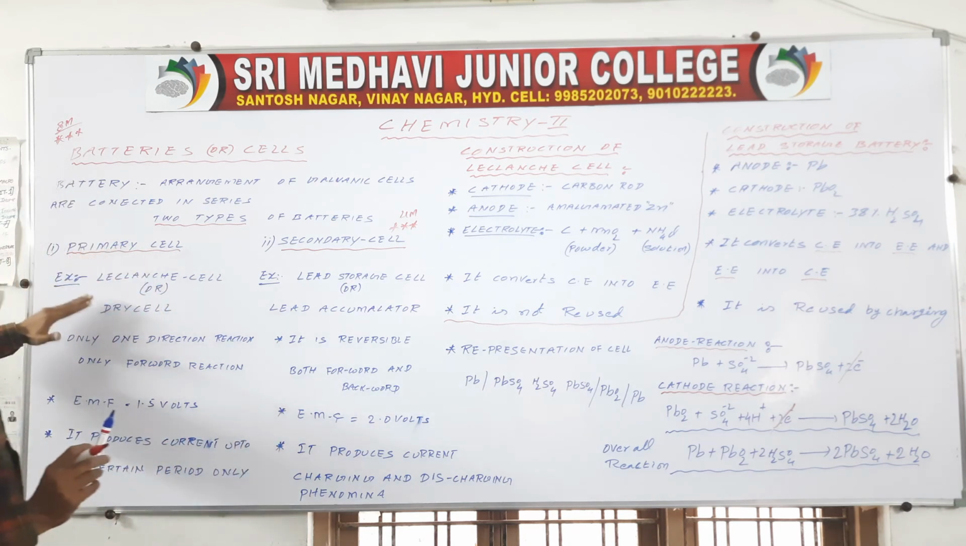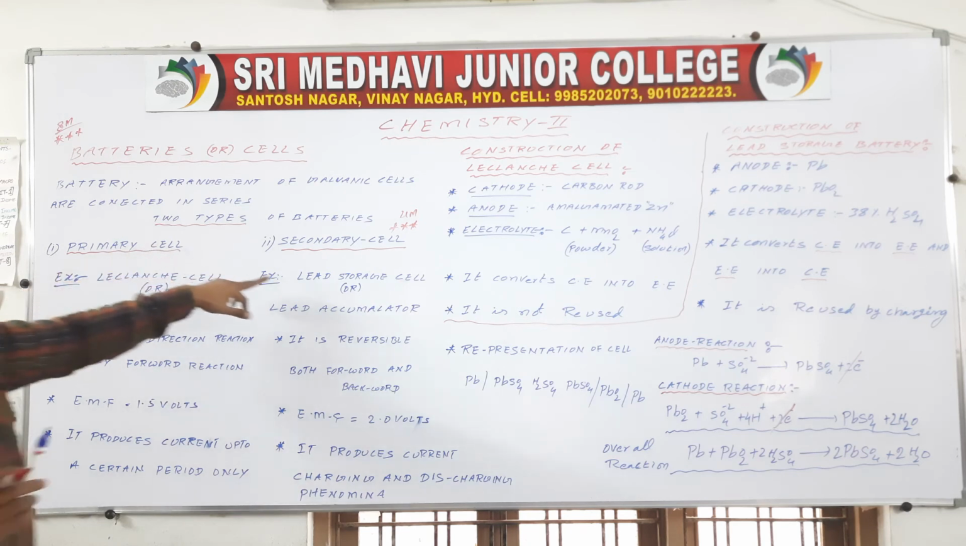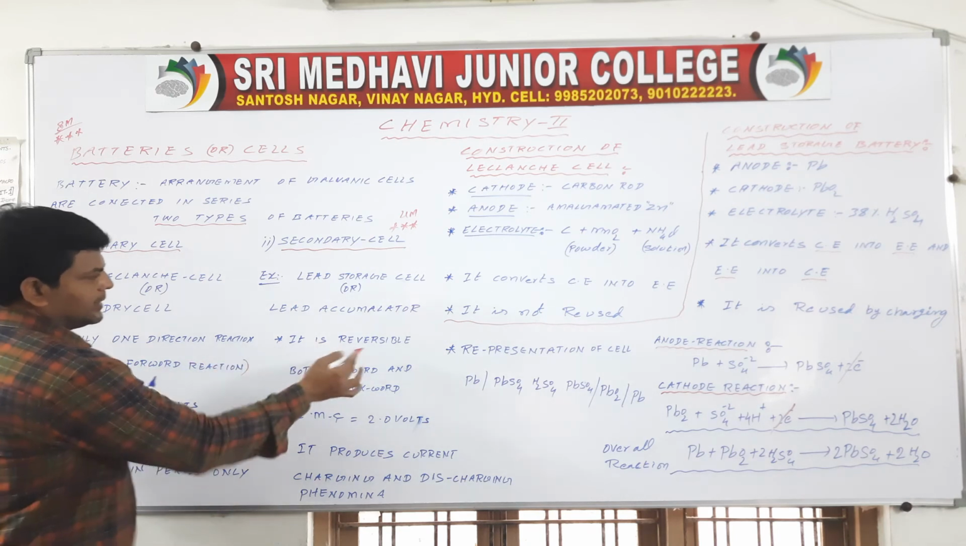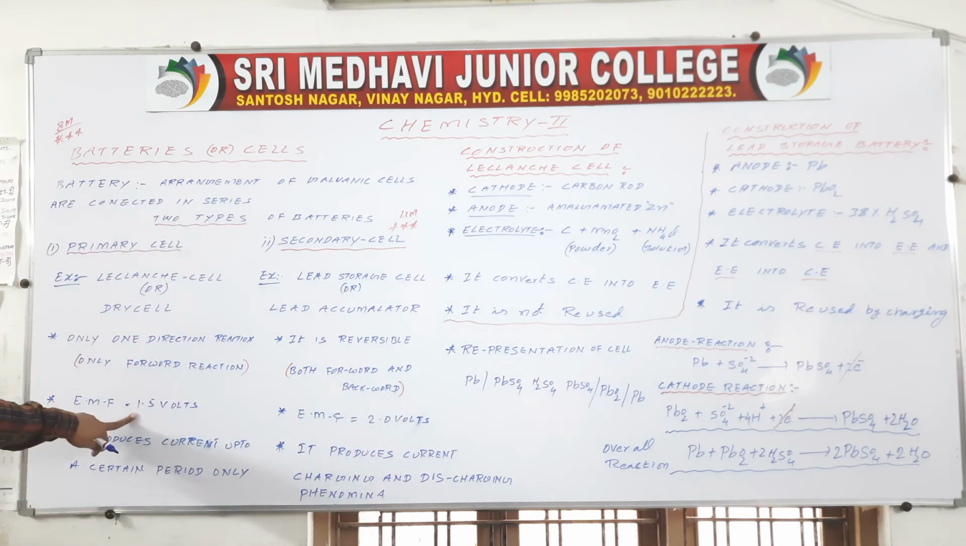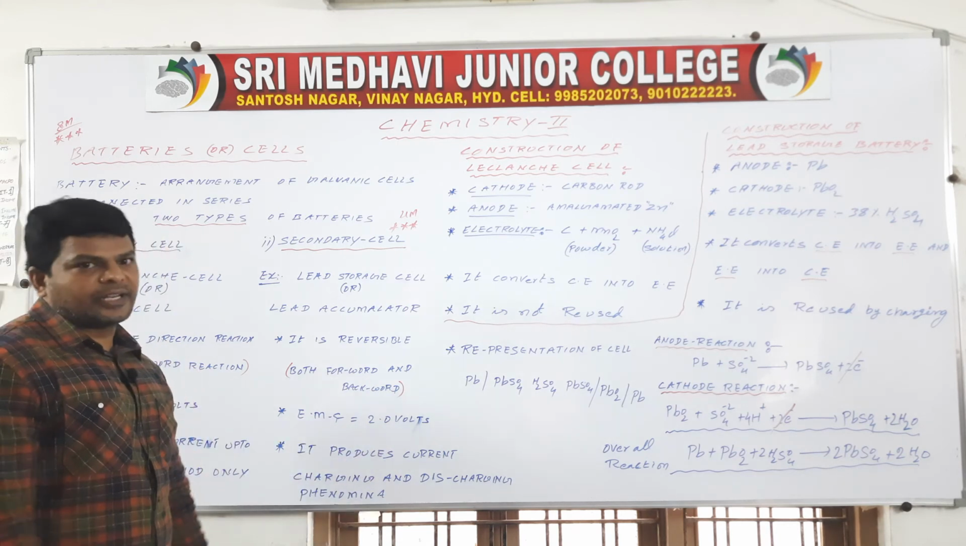The primary battery, for example the Leclanche cell, was invented by Leclanche in 1965. The secondary battery is the lead storage battery. In a primary cell, only one direction reaction takes place, only the forward reaction. The secondary cell is reversible; both forward and backward reactions take place. The EMF of the Leclanche cell is 1.5 volts. It produces current up to a certain period only. The secondary cell shows the charging and discharging phenomenon.